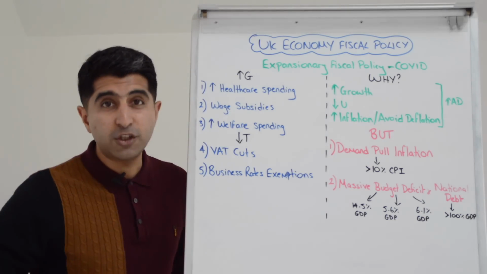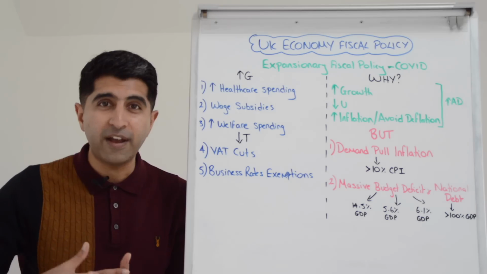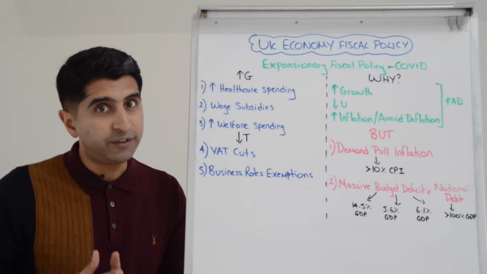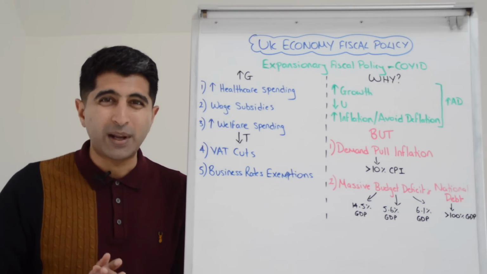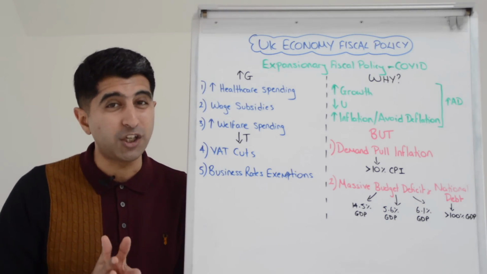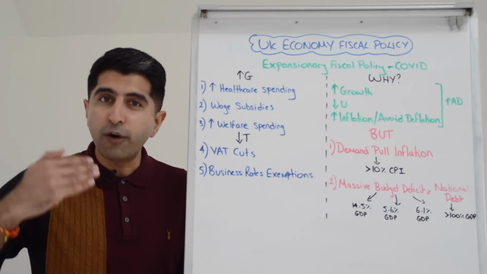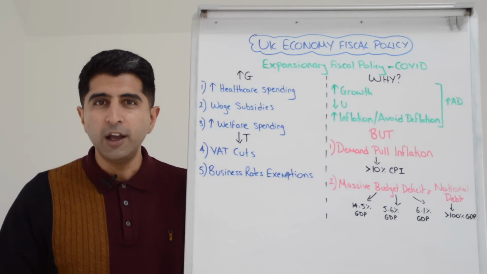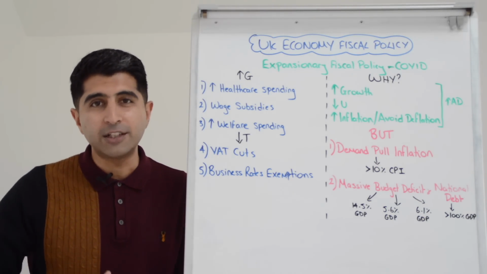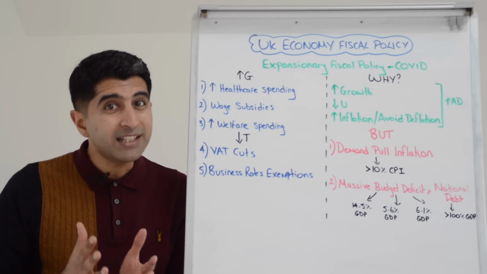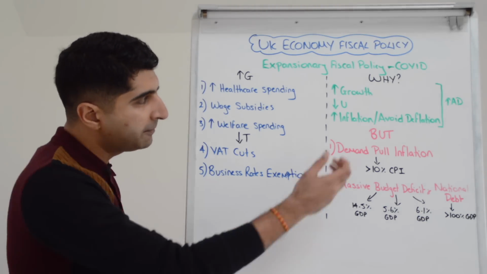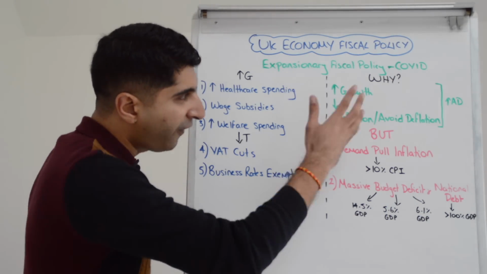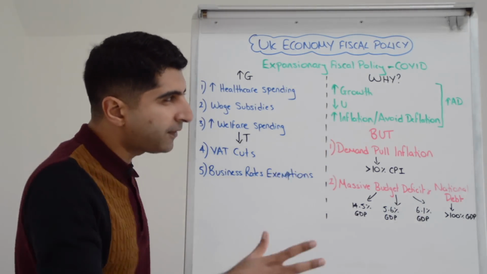And of course, the other intention was to increase economic growth, to try and prevent a massive cliff edge fall in economic growth. Well, economic growth did fall substantially in 2020, an 11% contraction in the UK economy, but our recovery in 2021 and 2022 was pretty strong. 2021, growth rates of around 7%, 2022, 4%, pretty decent strength of economic recovery. You could argue these policies had a part to play in that. So fine, the intentions are clear, the effects are pretty clear.